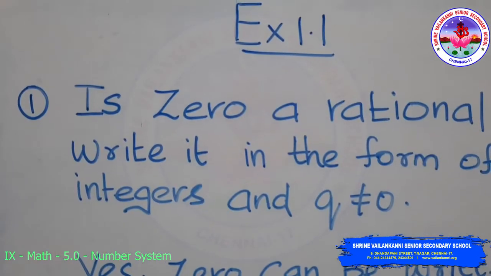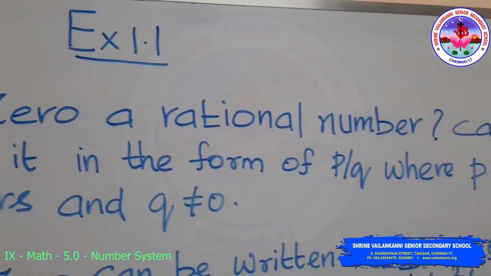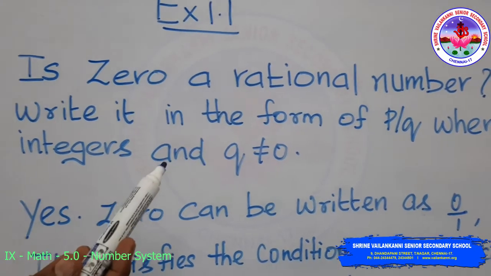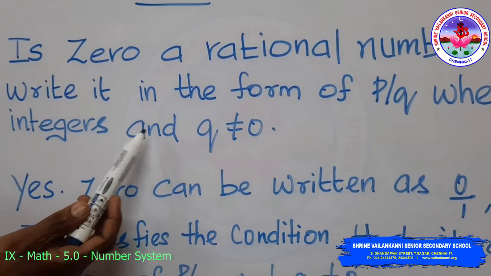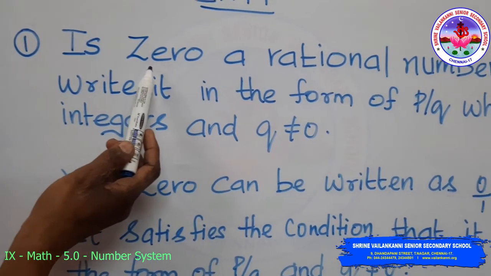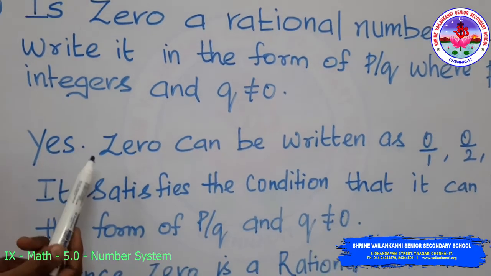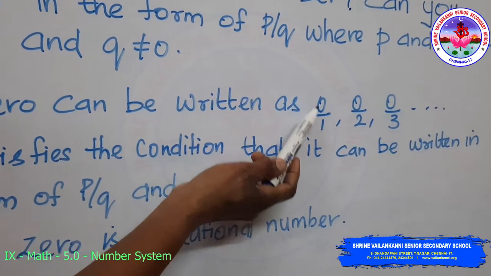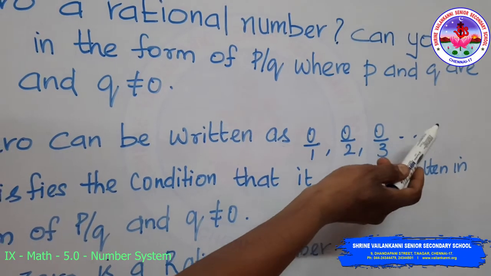Coming to exercise 1.1, the first problem is: is 0 a rational number? Can you write it in the form of P by Q where P and Q are integers and Q is not equal to 0? So he is asking whether 0 is a rational number or not. We are saying that 0 can be written in the form of 0 by 1 or 0 by 2 or 0 by 3 and so on.